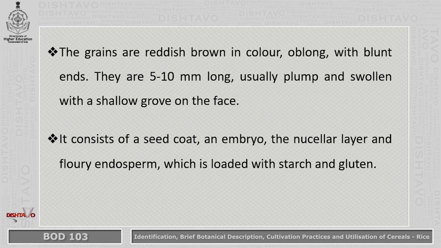The grains of wheat. All of you must have seen the grains of wheat. Grains are reddish brown in color, oblong with blunt ends. They are 5 to 10 mm long, usually plump and swollen with a shallow groove on the face. It consists of a seed coat, an embryo, the nucellar layer, and floury endosperm, which is loaded with starch and gluten.